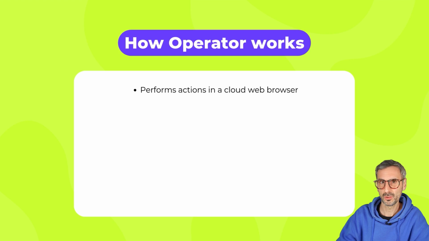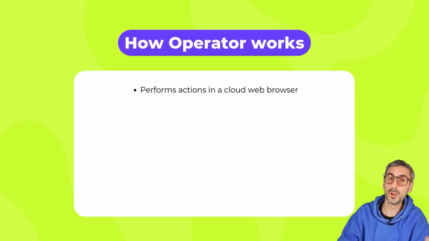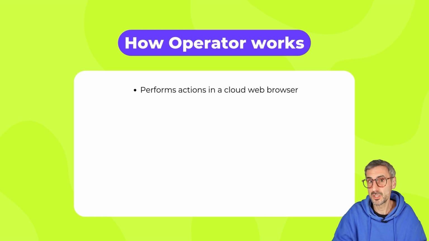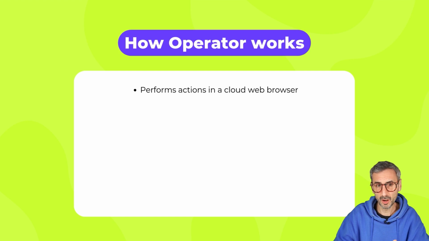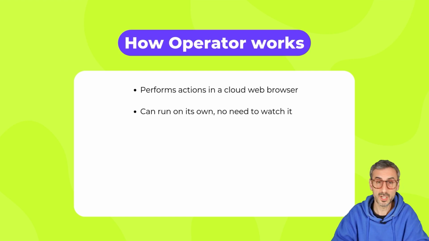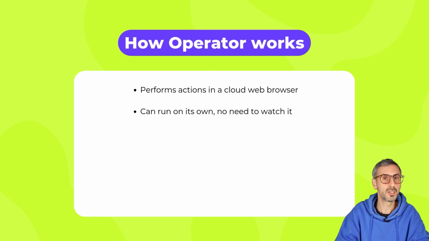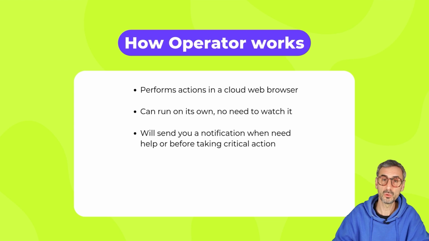So we learn later in the video that for this particular task, or one of the tasks they showed in the video, it was using Microsoft Bing. But this could vary from one to the other, but knowing that OpenAI actually has a partnership with Microsoft, it would make sense that it's using Microsoft's web browser. So the tasks are performed in a web browser. It can run on its own, so you don't need to be watching what it does. You can start and launch the task in a tab or with operator running, and then just go about doing your things. And if operator needs you, it will send you a notification.